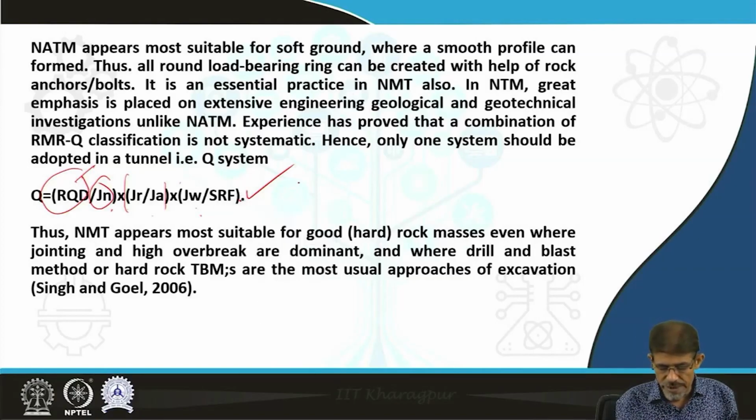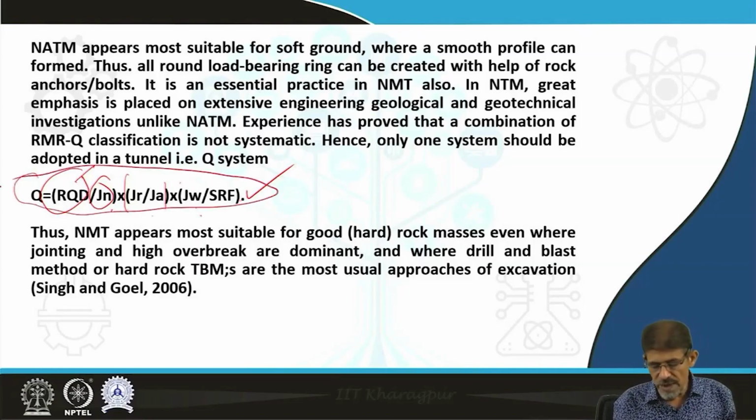The calculated value of Q was utilized to categorize different types of rock mass, and NMT appears most suitable for good rock masses even where jointing and high overbreaks are dominant. However, the NMT is recommended as successful particularly for soft ground.